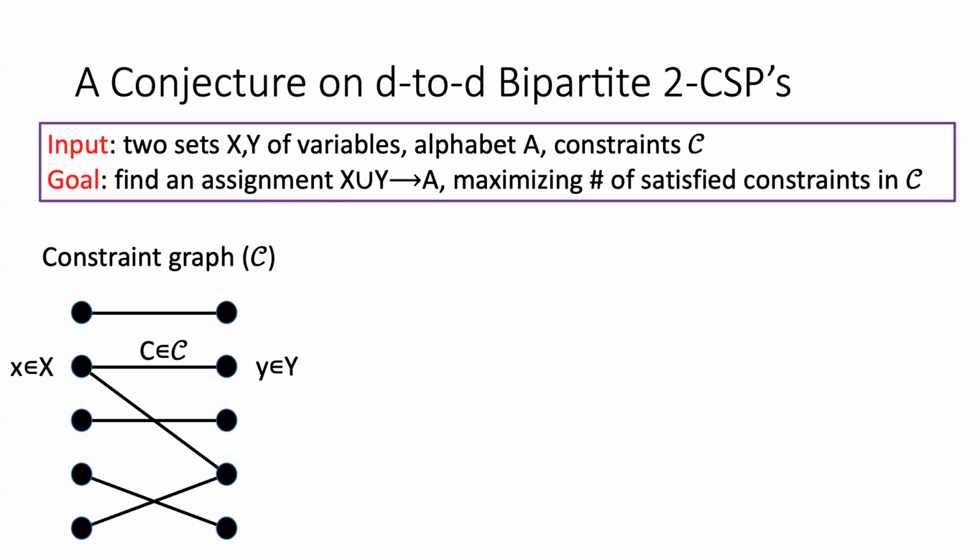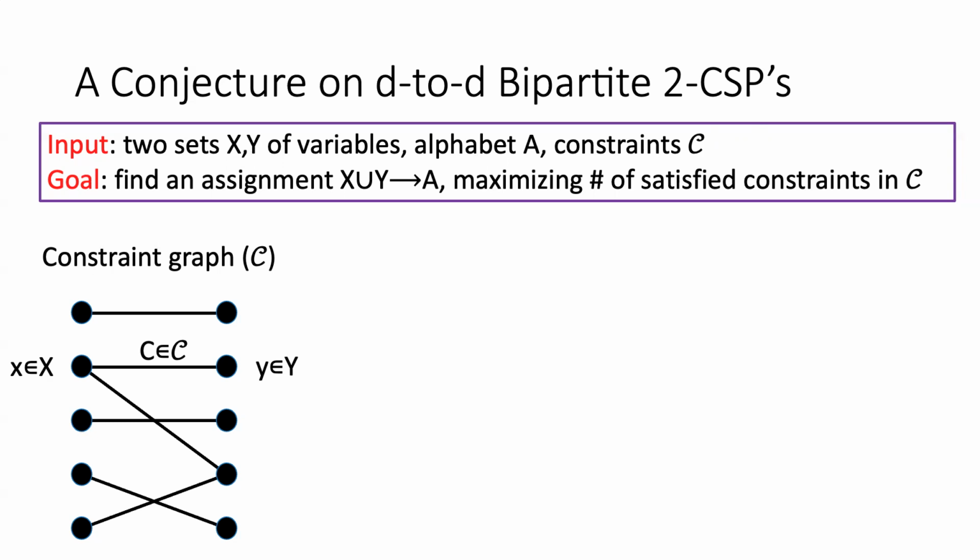Specifically, the constraints can be organized into a graph called the constraint graph. Each constraint concerns one variable small x in X and one variable small y in Y. That's why it's called 2-CSP: every constraint concerns two variables.